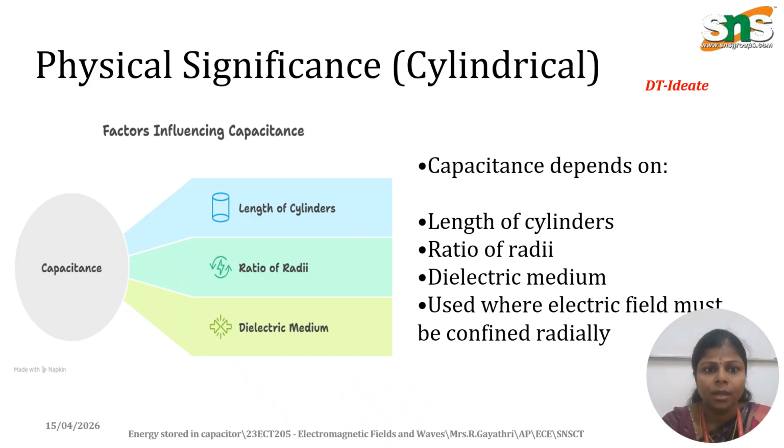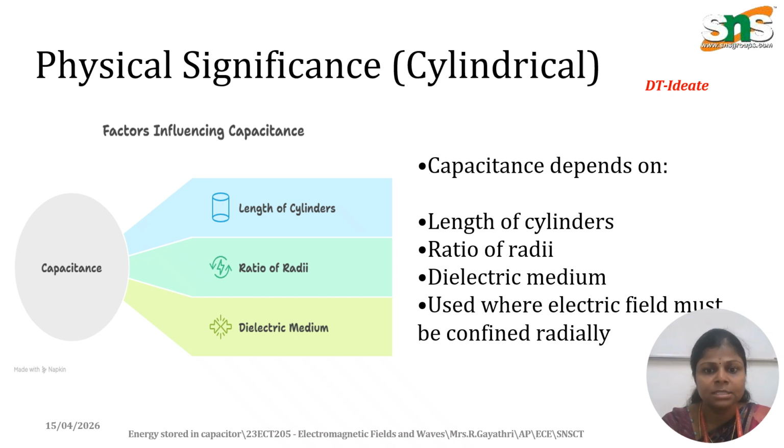And the physical significance of the cylindrical capacitance is that we have to design the cylindrical capacitance particularly, with the ratio of radius we are using, the length of the cylinder properly designed, and the separation of the medium chosen correctly.